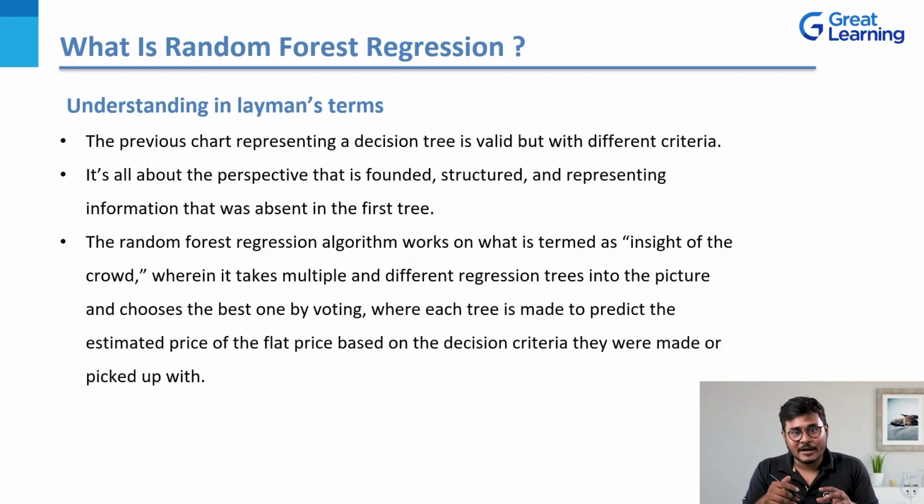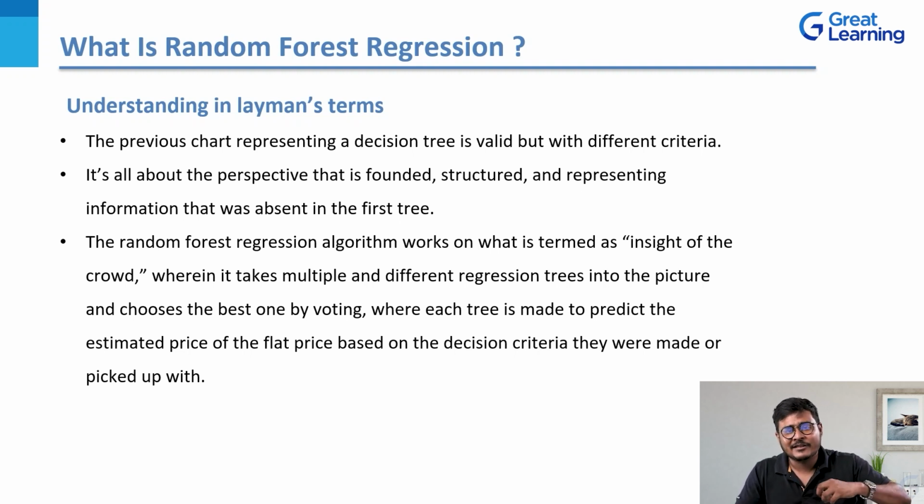This previous chart that you saw represents a decision tree which is valid. But here you have laid out entirely different criteria, entirely different parameters, right? It's all about the perspective from which you're trying to build a decision tree, which is founded, structured, and also represents information which is absent in the first tree. Because all of us at the end of the day are humans, right? We cannot really put all the information in one decision tree. So if your perspective changes, if your requirement changes, if your criteria change, you build an entirely new decision tree, right? This is where a random forest regression algorithm comes into the picture.